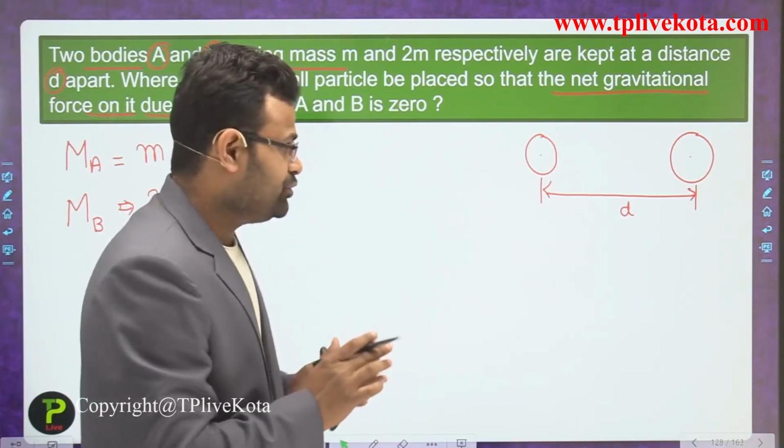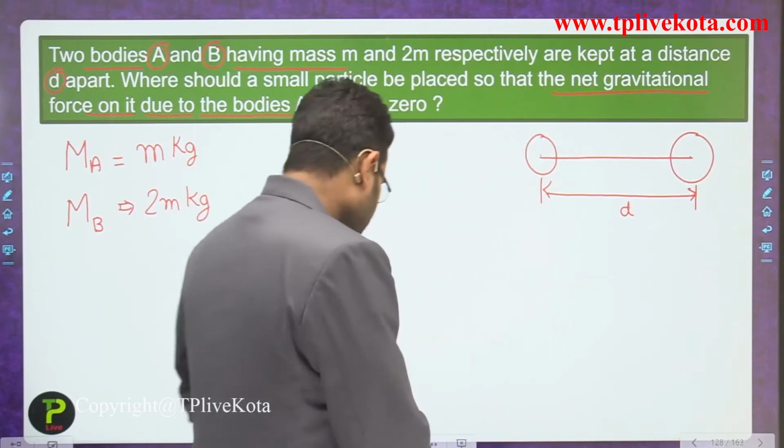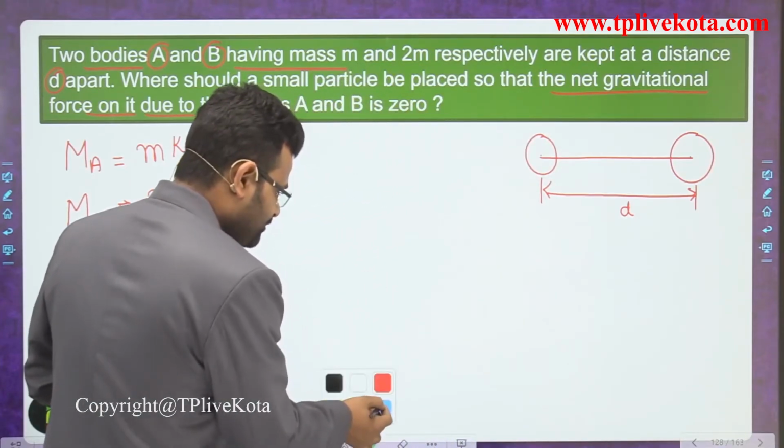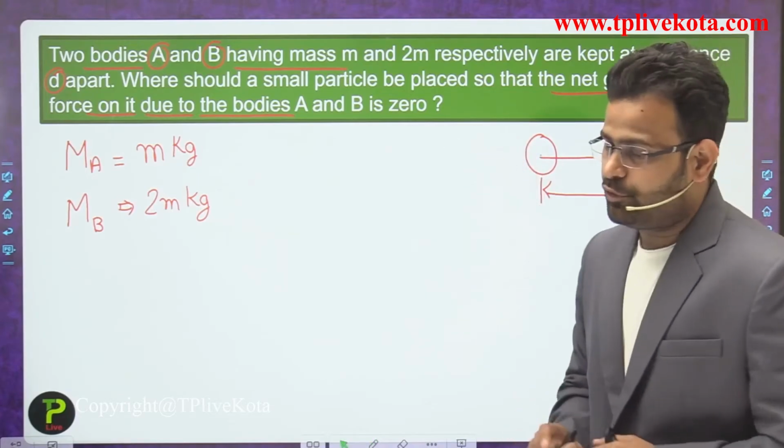That means find the position on the line joining the centers of the bodies where we place the other particle.